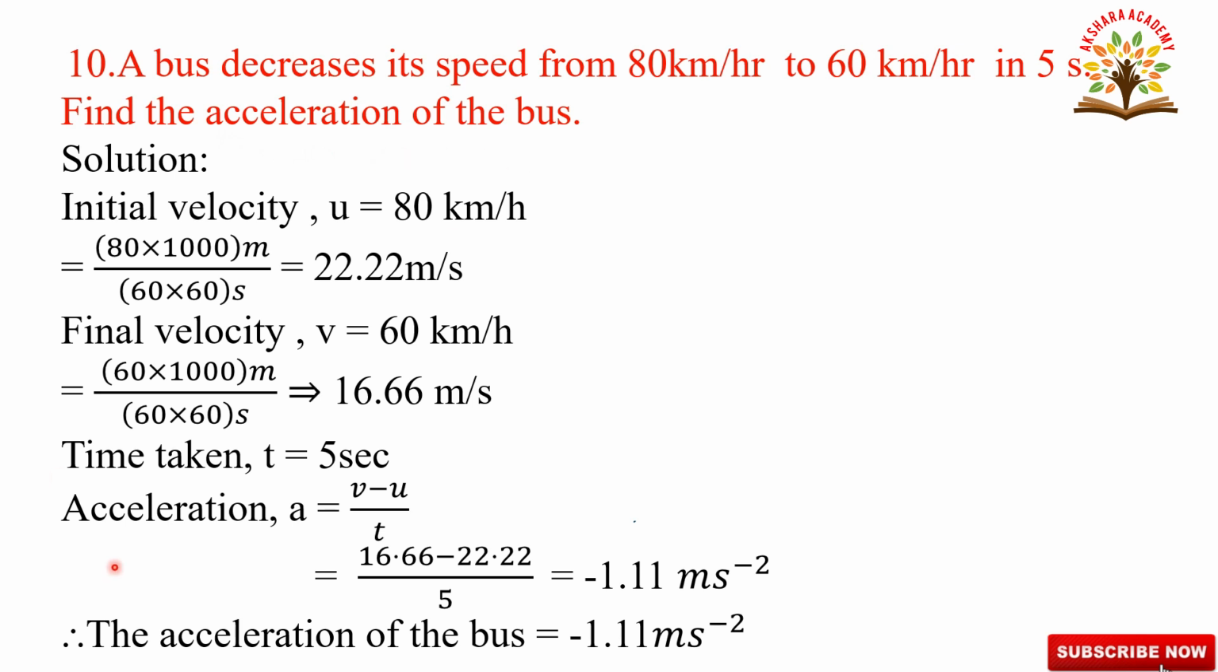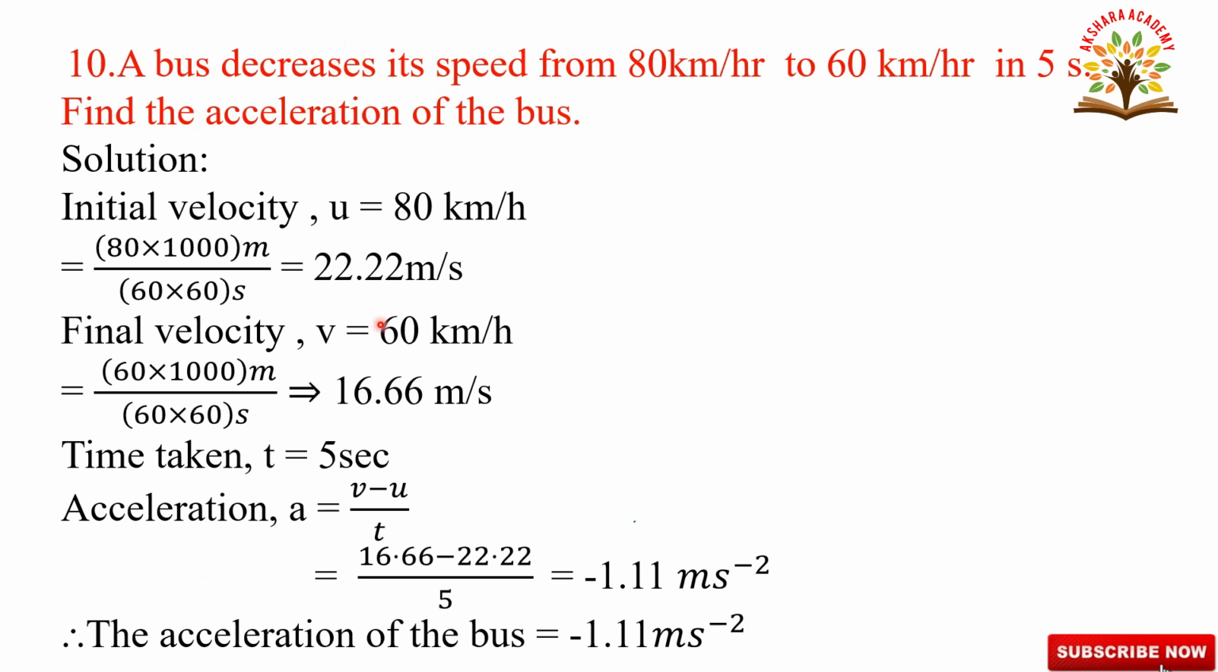Calculate acceleration. Acceleration a is equal to change in velocity by time taken, v minus u by t. Substituting v and u values, v is 16.66 and u is 22.22, and time taken 5 seconds. That is equal to, after subtracting, we get minus 1.11 meters per second square. This is the unit of acceleration. Therefore, the acceleration of the bus is equal to minus 1.11 meters per second square, or meter second to the power of minus 2.